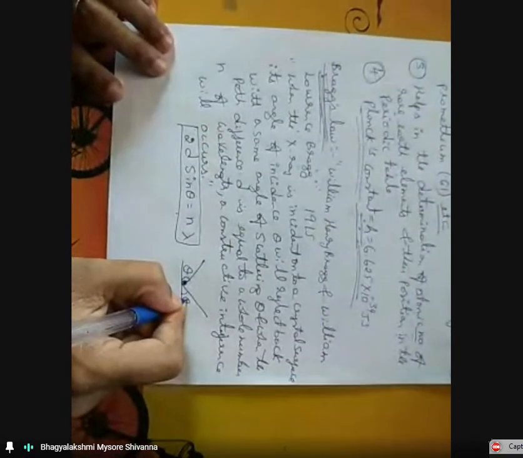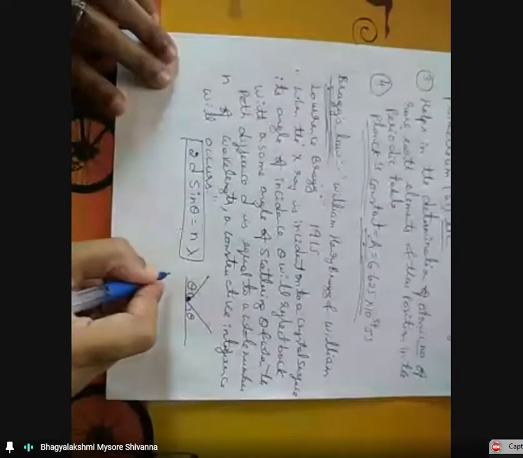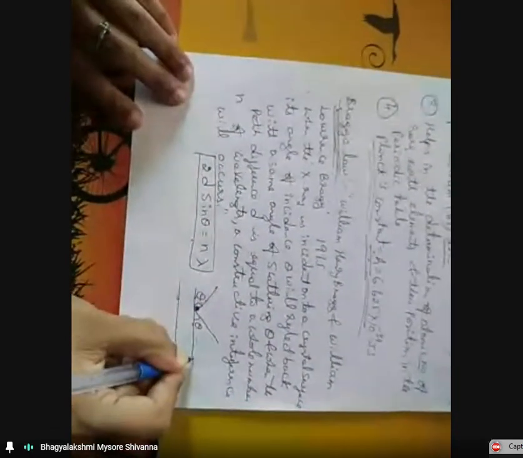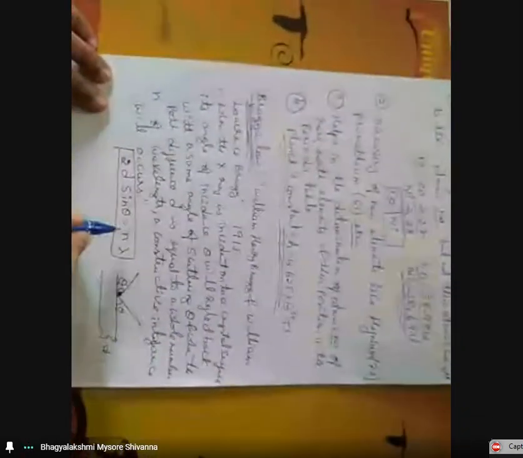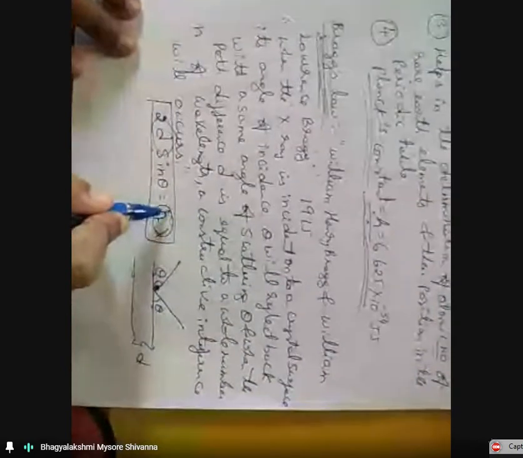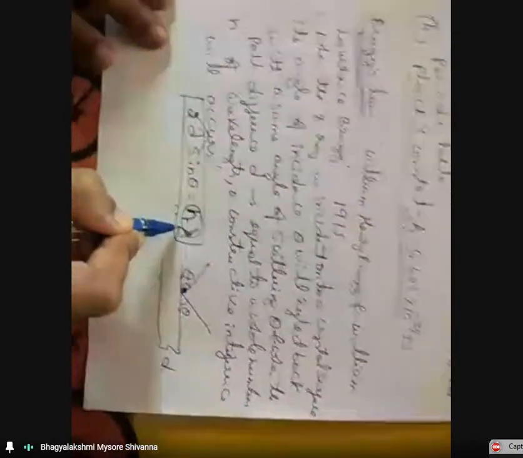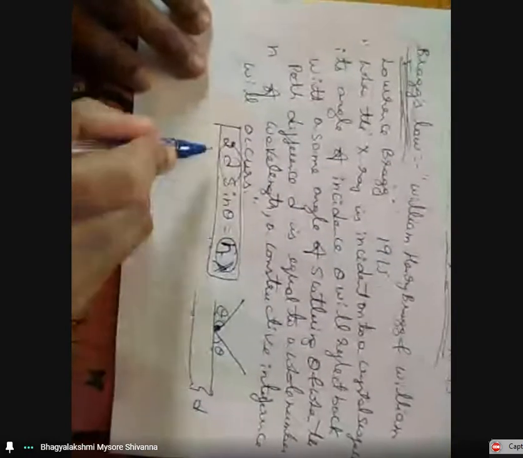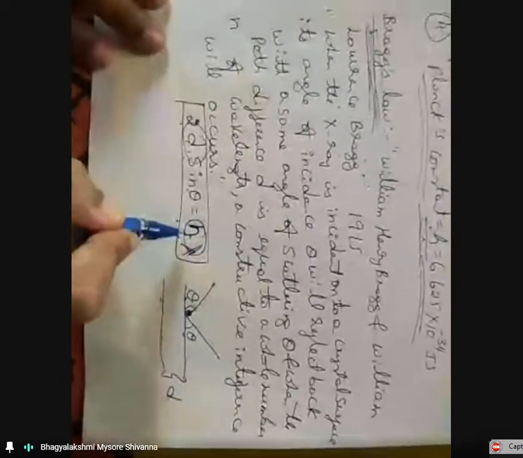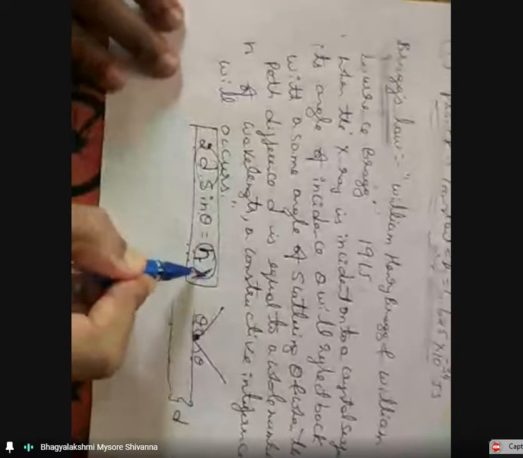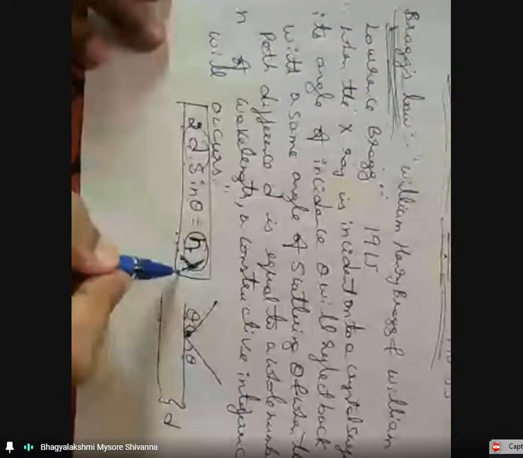The path difference or interplanar distance d, this is the interplanar distance d. The path difference should be equal to what? An integer or whole number times the wavelength. So constructive interference will occur. This is the mathematical expression: the path difference should be equal to n times lambda, where lambda is the wavelength. So this is the law.